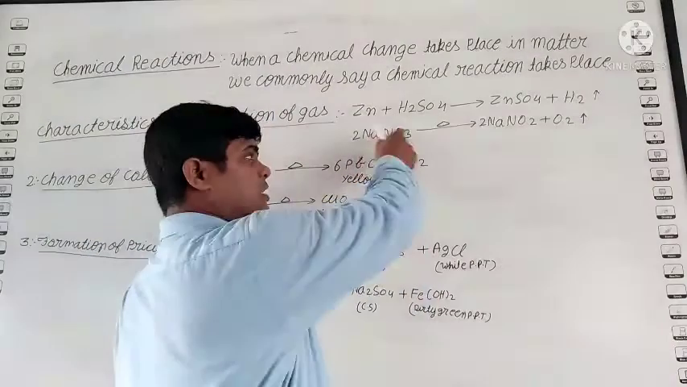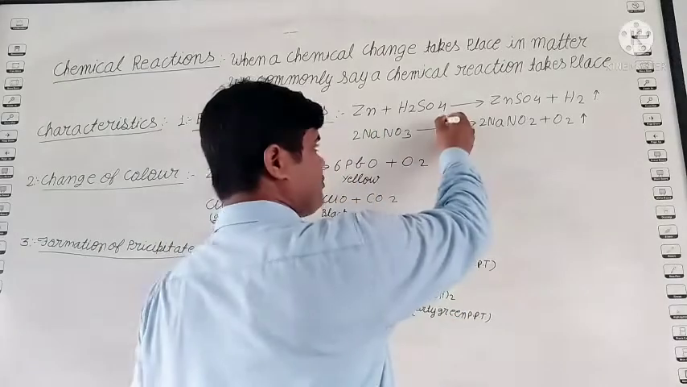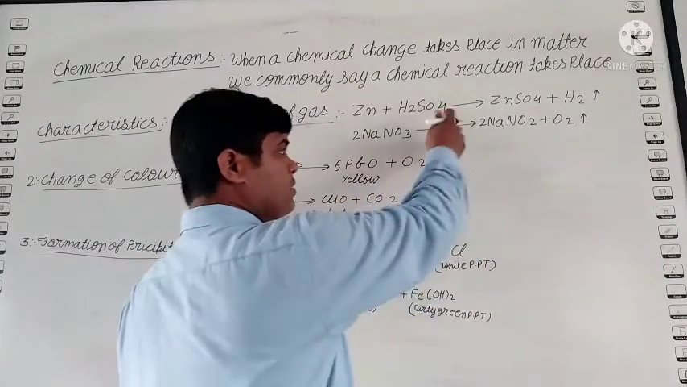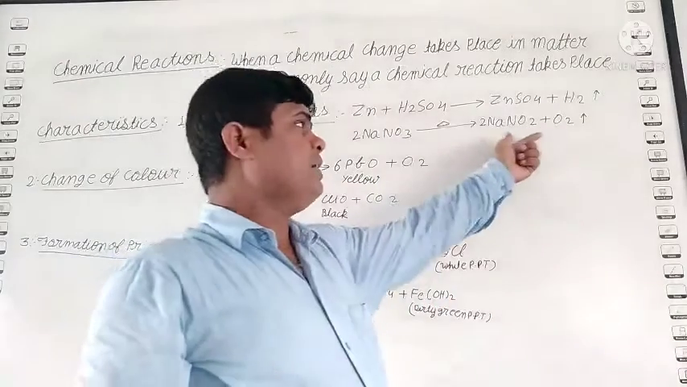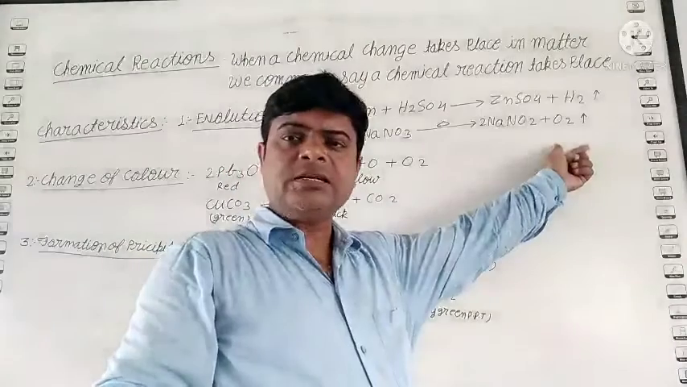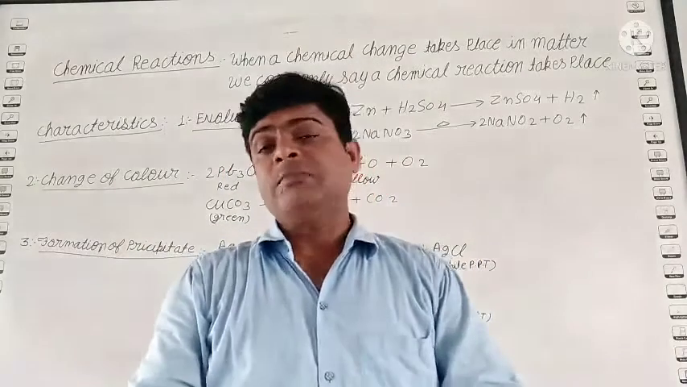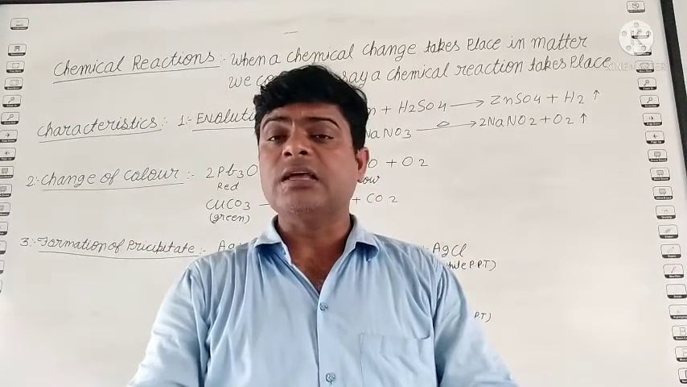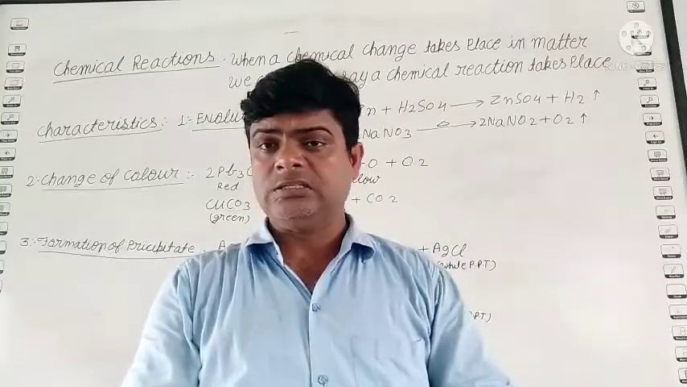Similarly, see, this is sodium nitrate. When sodium nitrate is heated, students see the triangle shape, this is the symbol of heat. When sodium nitrate is heated, it forms sodium nitrite and releases oxygen gas. So student, it means this is a chemical reaction. In such a process, one gas is released.